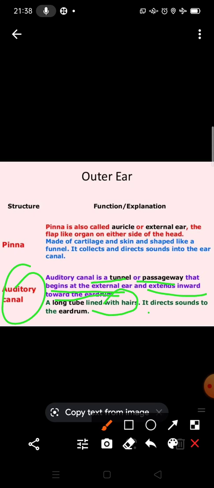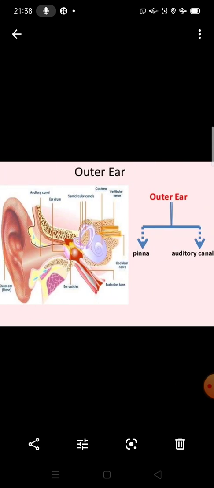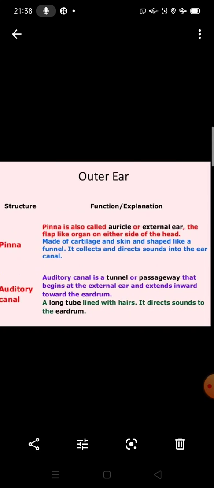It directs sound to the eardrum. Okay, now you can see the diagram also, the ear canal or eardrum, or you can say the auditory canal. So I hope you understand the outer ear.